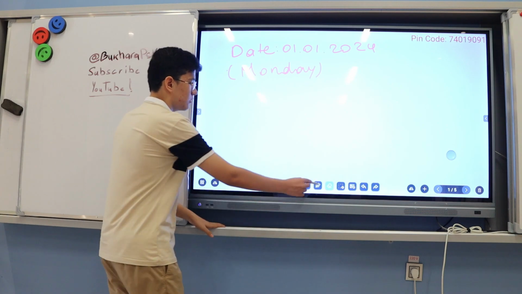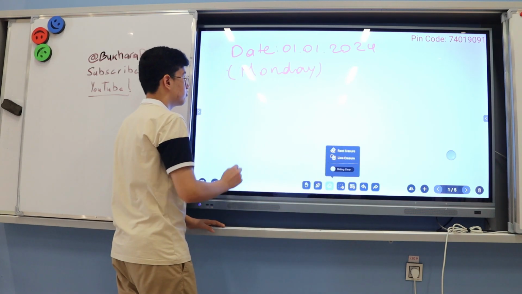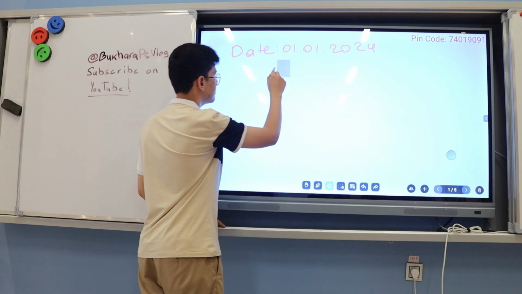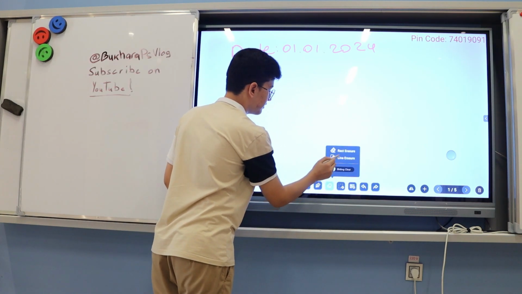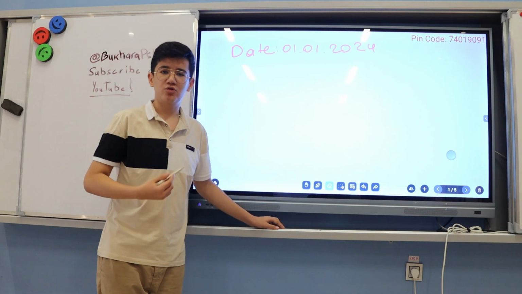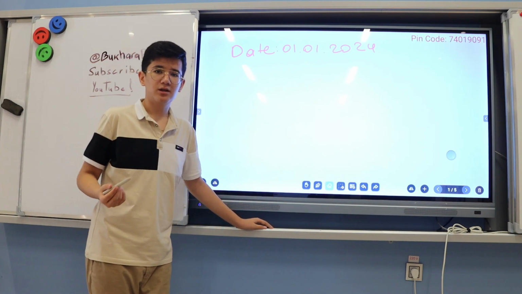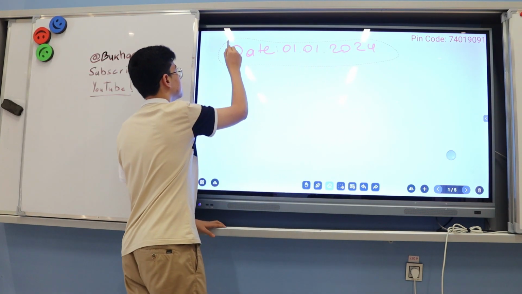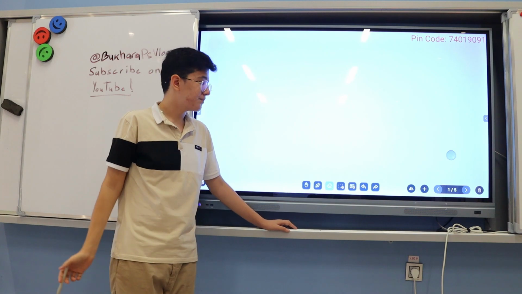So the first eraser is to erase a smaller space. However, the second, the line eraser, is more comfortable to use, and what I personally like most is to choose a particular space and wipe it away.